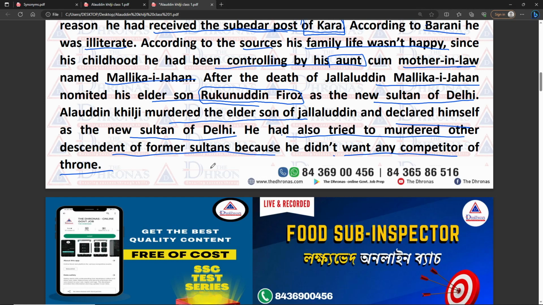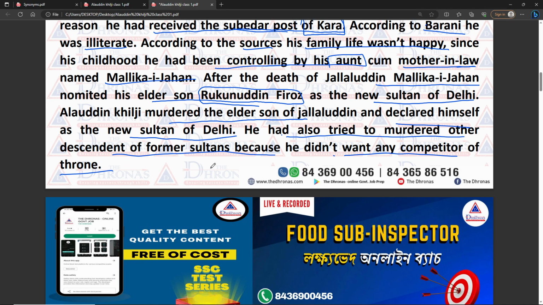So he started his life under his uncle, Jalaluddin Khilji. With his father he also served Balban for several years, but when his uncle tried to capture the power of the sultanate, he helped his uncle. And when his uncle succeeded in controlling the power of the Delhi Sultanate, his uncle gave him the post of Malik-i-Tuzuk. What is the post of Malik-i-Tuzuk? That is the master of ceremonies.